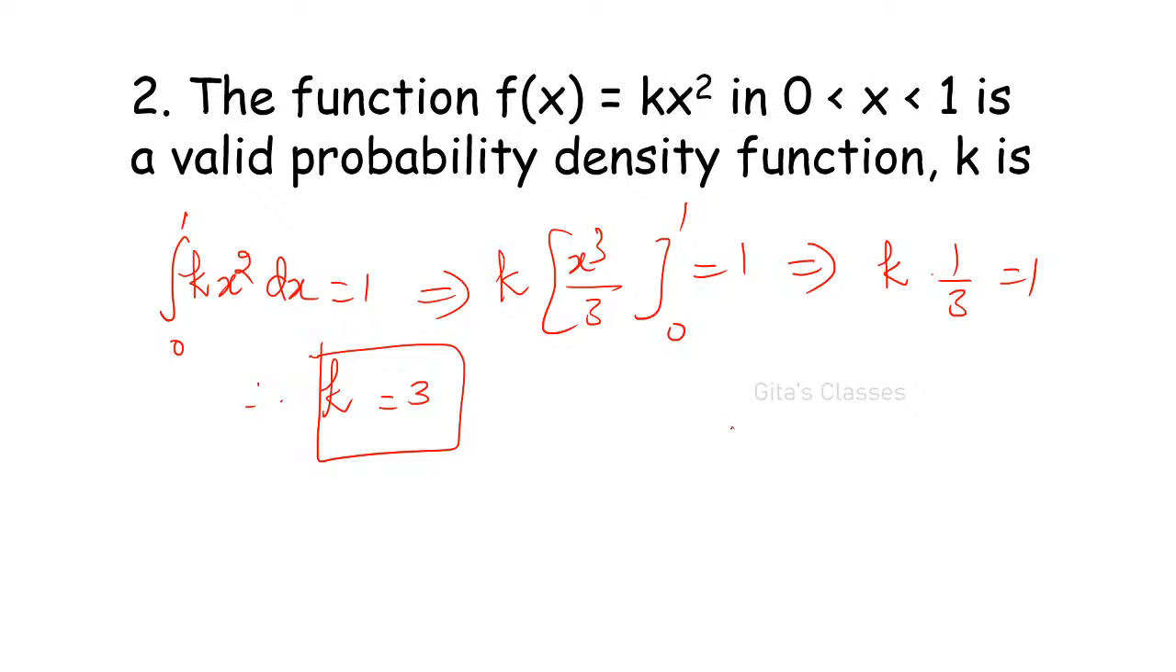If it is kx cube, find out for kx cube also. Kx cube from 0 less than x less than 1. Yes, k is equal to 3 is correct.